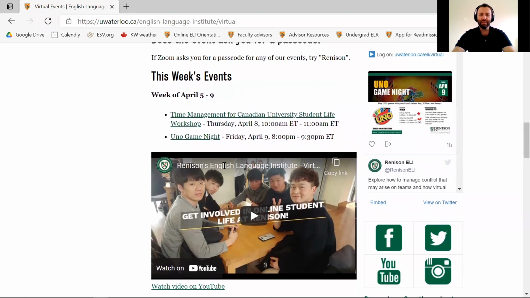Once you have found an event you would like to join, all you have to do is click the link and the Zoom app should automatically open on your device. Once you have joined the event, we encourage you to participate. It's a great way to meet new people as well as practice your English language skills.